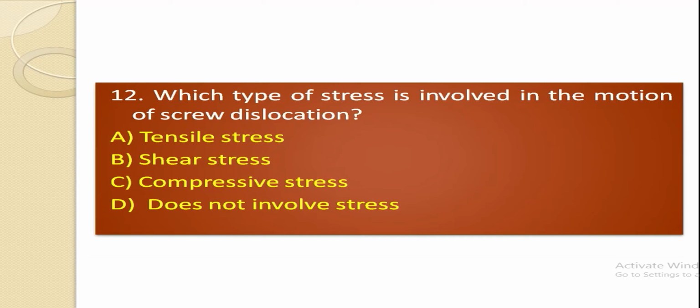Which type of stress is involved in the motion of skew dislocation? Tensile stress, shear stress, compressive stress, or does not involve stress?